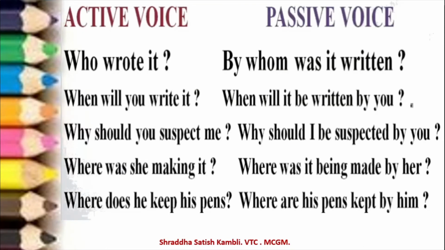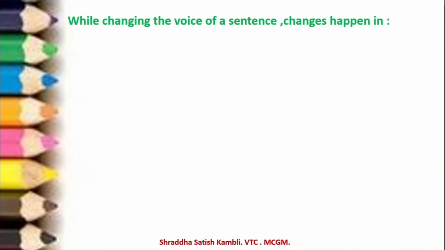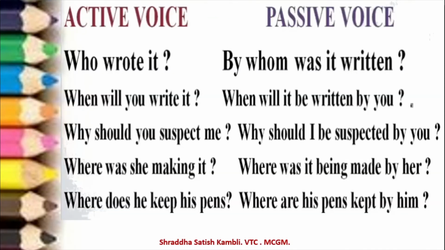Where are his pens kept by him? So look at all these sentences. You will see that in the passive voice, the words by you, by her, by him come up in the passive voice. So this is one more way in which you can identify whether a sentence is in active or passive.